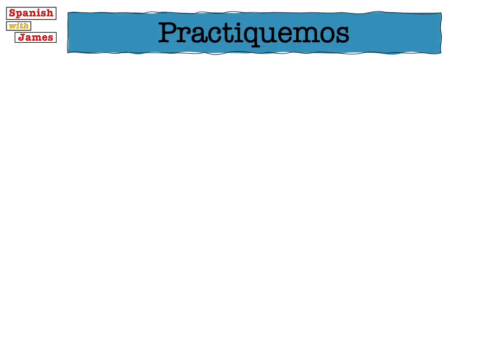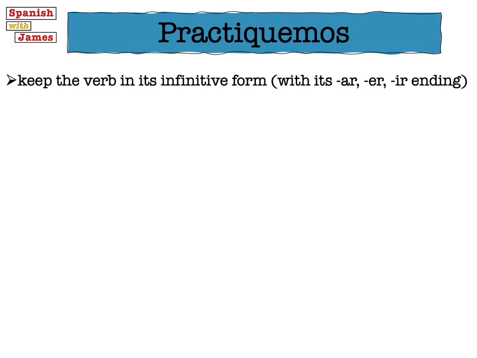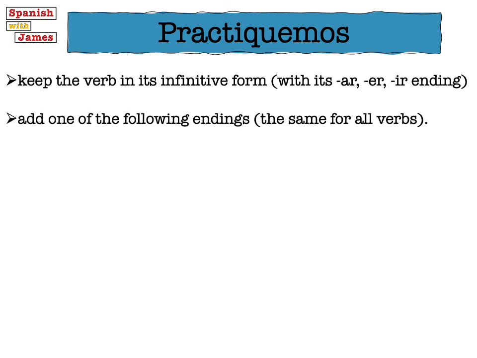Ahora vamos a practicar lo que hemos aprendido. So now we're going to practice what we've learned. So let's just quickly go through the steps again. First of all, we keep the verb in its infinitive form. So we don't take the er, ar, ir ending off. We leave that on there. Then we simply add one of those 6 endings that we've just gone through. And they're the same for all of the verbs.